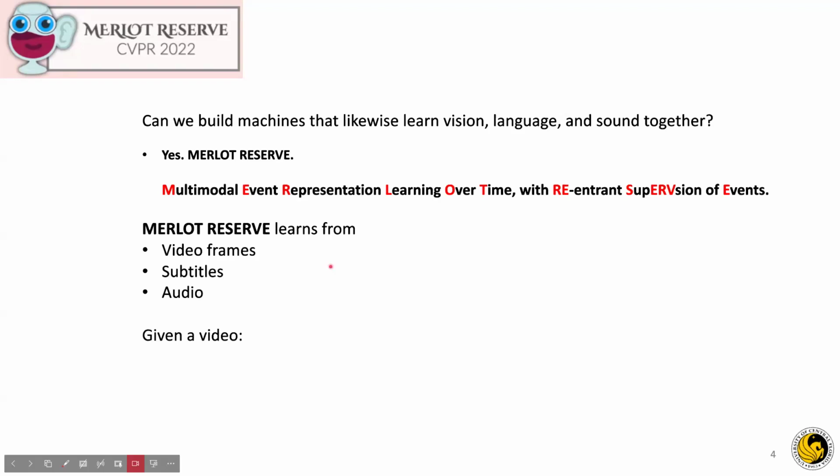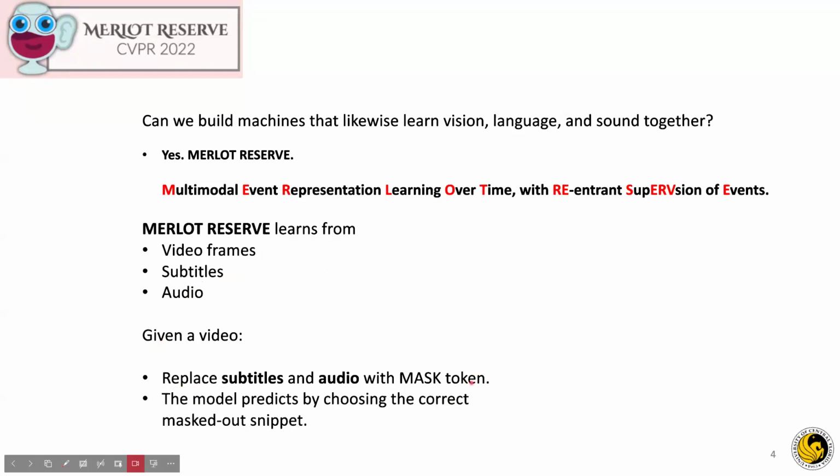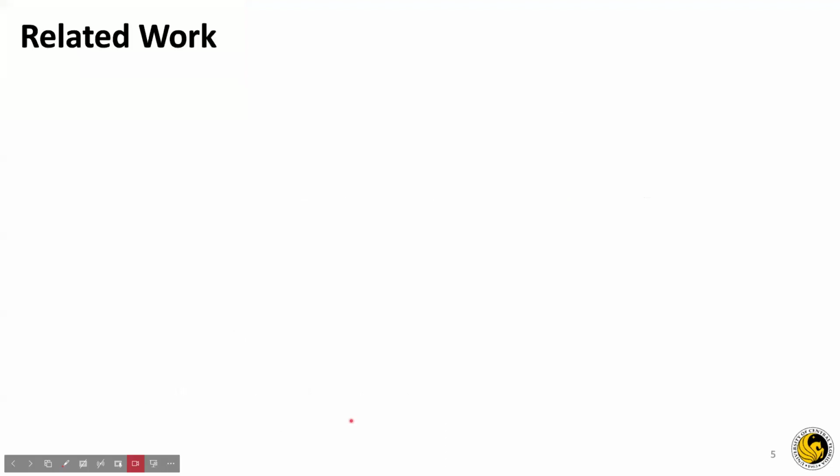When given a video, we first replace subtitles and audio with mask tokens. The model can predict by choosing the correct masked-out snippet. The important thing to note here is that the model cannot generate subtitles, videos, or audio. It can only choose one among a few options.